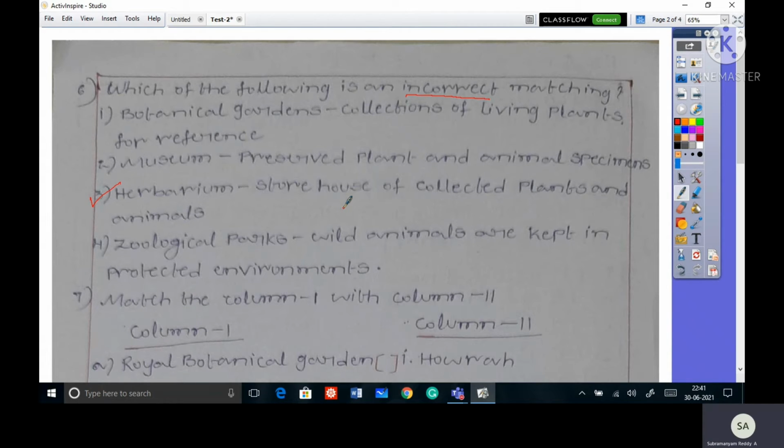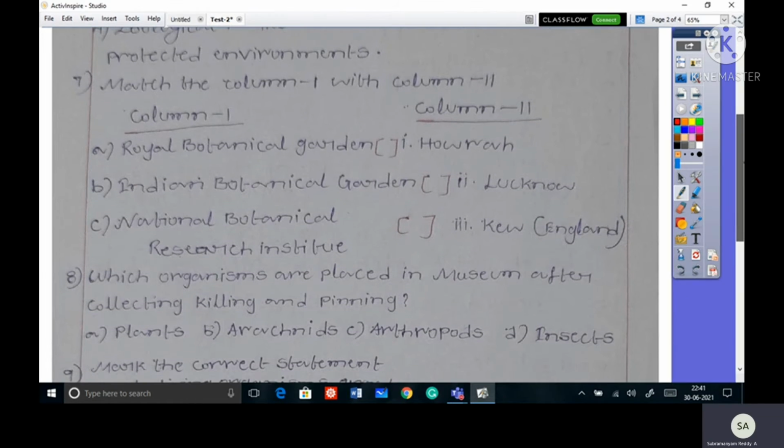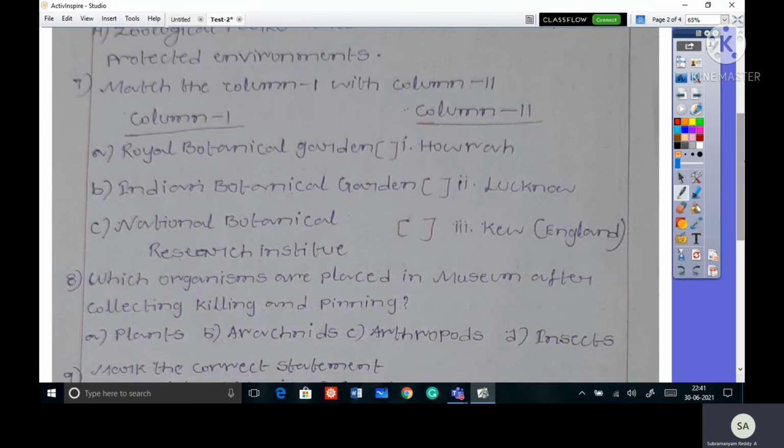Okay. Next. So seventh one. Match the column 1 with column 2. Column 1: A. Royal Botanical Garden, B. Indian Botanical Garden, C. National Botanical Research Institute. Column 2: First one Howrah, second one Lucknow, third one Kew.